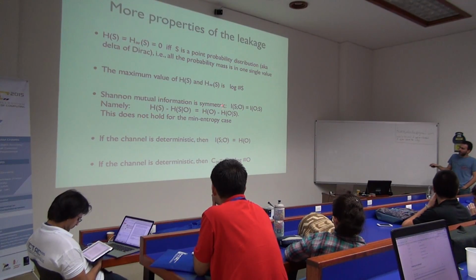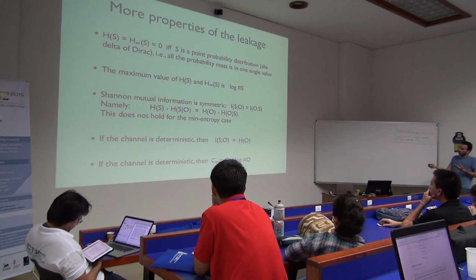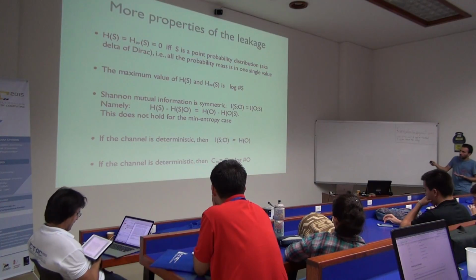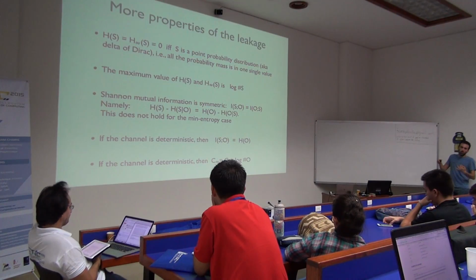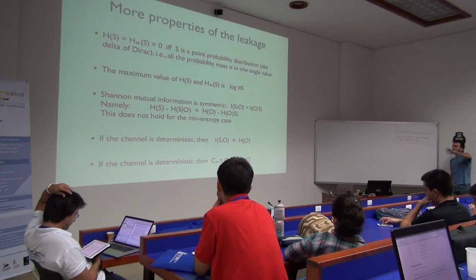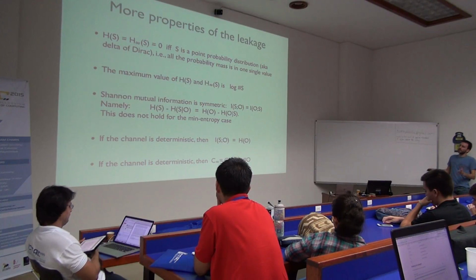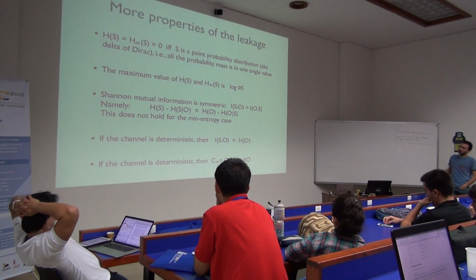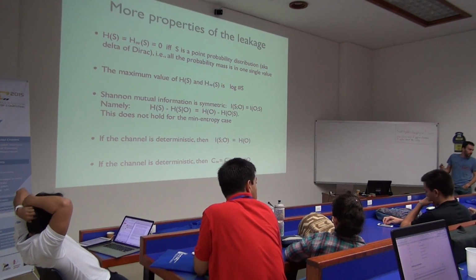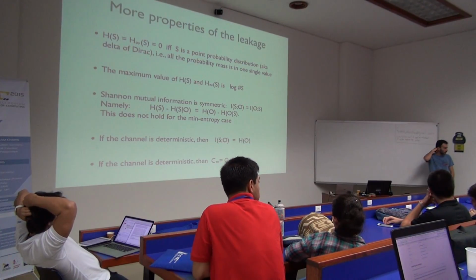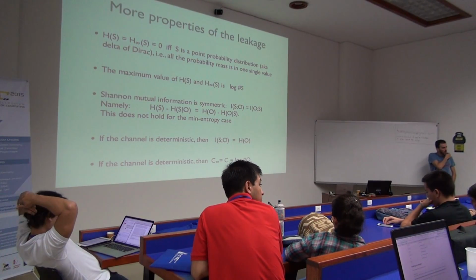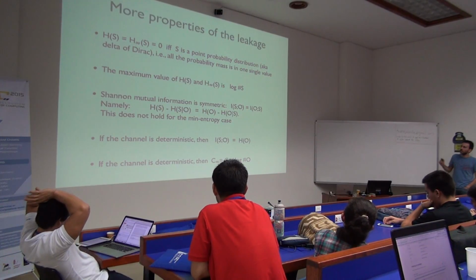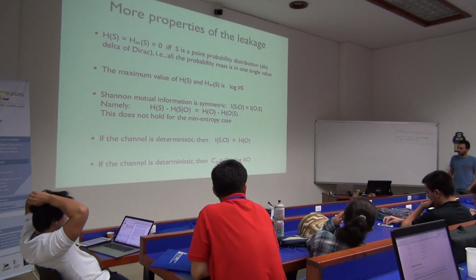Also, mutual information is symmetric. So if you see a channel from secret to observation, you can turn it around and look at it as a channel from observation to secret. It doesn't make much sense in this application, but it makes a lot of sense in information theory. Then you will get the same result. Even in the deterministic case? Yes, even in the deterministic case. It doesn't matter.